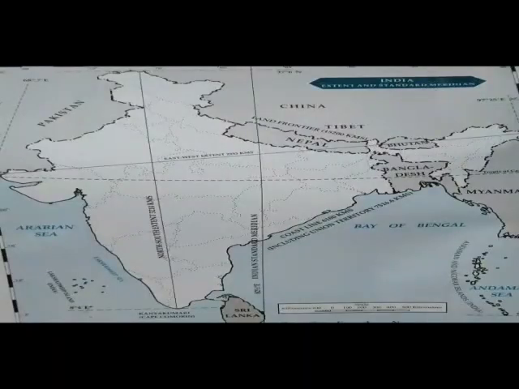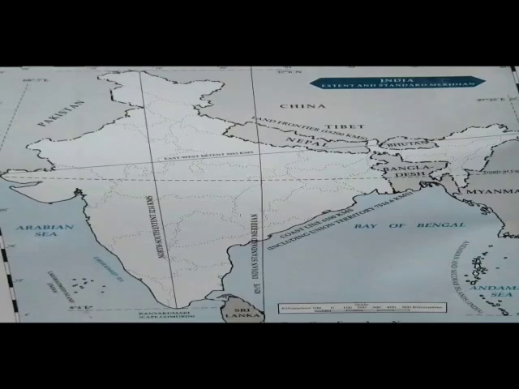Okay students, now let's find out some more details about our country. I hope you all must be liking it very much. Okay. Now you can see there are 3 water bodies surrounding India. Western side or southwestern side is the Arabian Sea. Southeastern side is the Bay of Bengal. And to the south side, do you remember? Yes, it is the Indian Ocean.